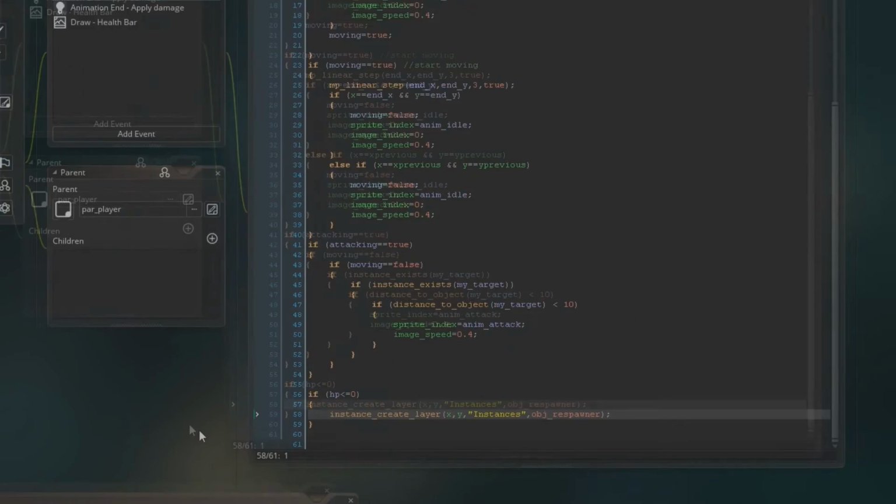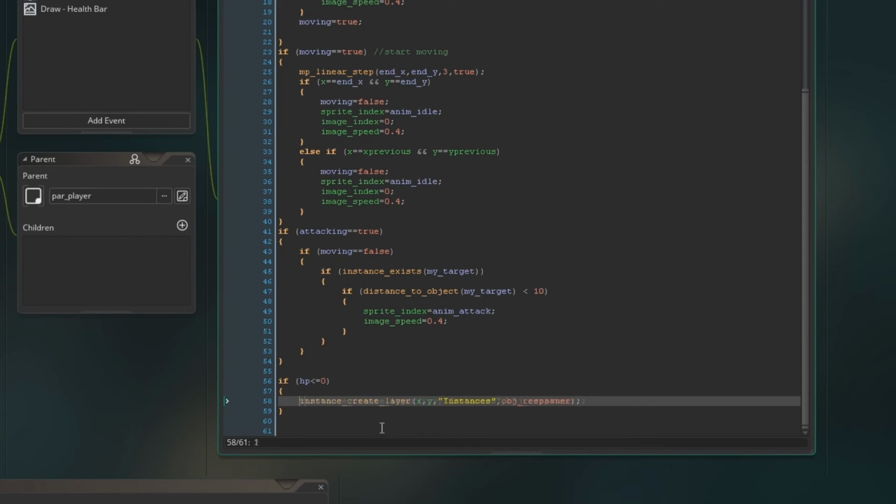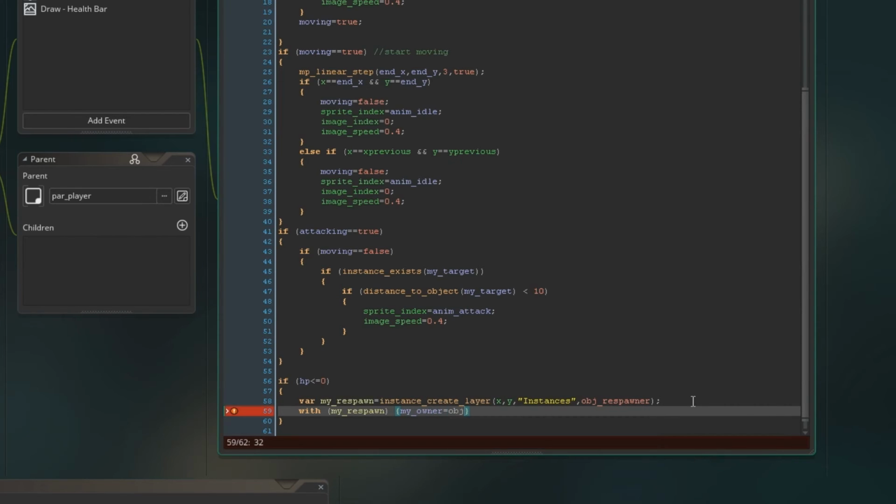And if we go to object warrior, we then need to create it. So just set a quick variable here, say var respawn equals instance create, then just create object respawner on your X and Y. And then we'll take control of my respawn. So we'll say with my respawn, and then we'll just say my owner equals object warrior.